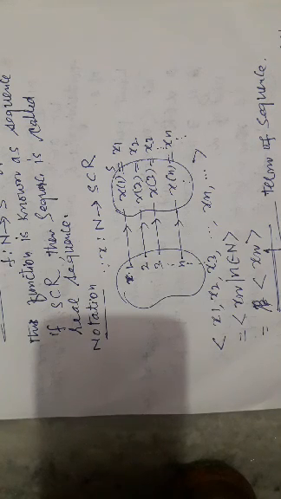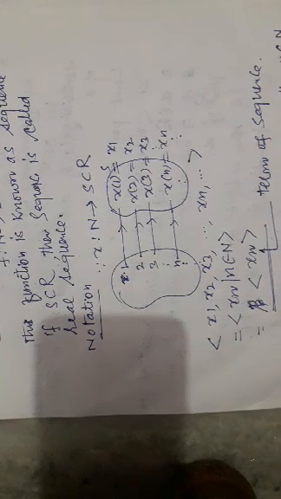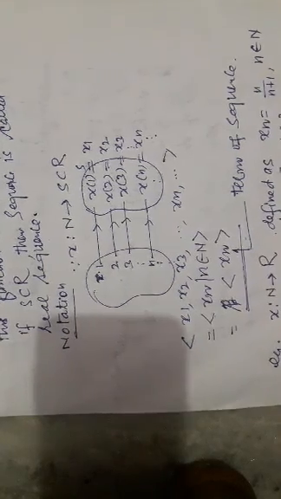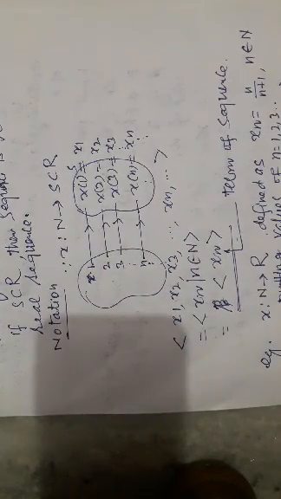So we write the range elements in angle brackets: x1, x2, x3, xn, such that n belongs to the natural numbers, or we can write xn, because a small n means, we say, that it is a natural number or counting number.